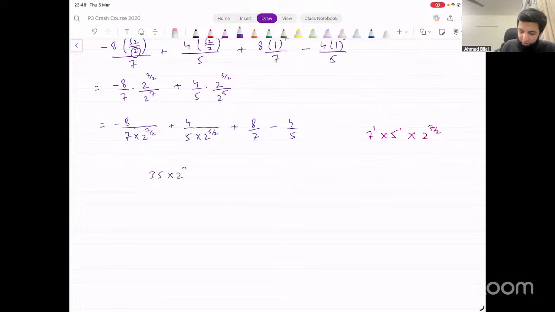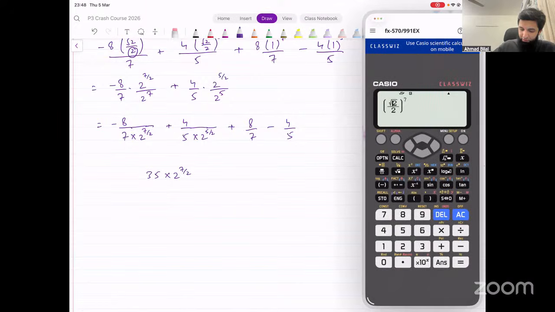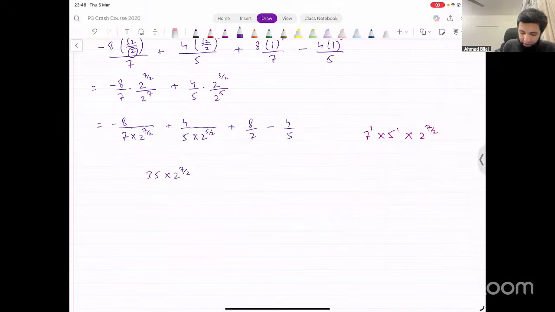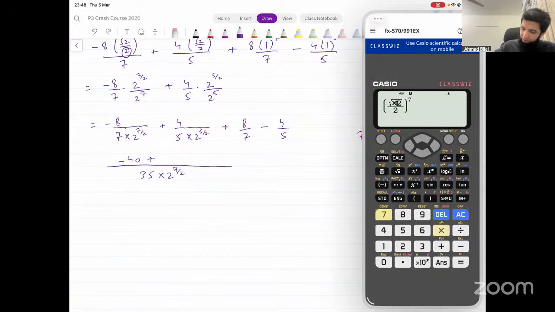35 into 2 raised to power 7 over 2. We can actually evaluate this as well. 2 raised to power 7. So we can, or let's just keep it as it is for now. In the numerator then, minus 8 into 5, that will be minus 40, plus 4 into 7 and another 2 from here. 4 into 7 into 2, that will become 56. And then this one is going to be 8 into 5 into 2 raised to power 7 over 2.